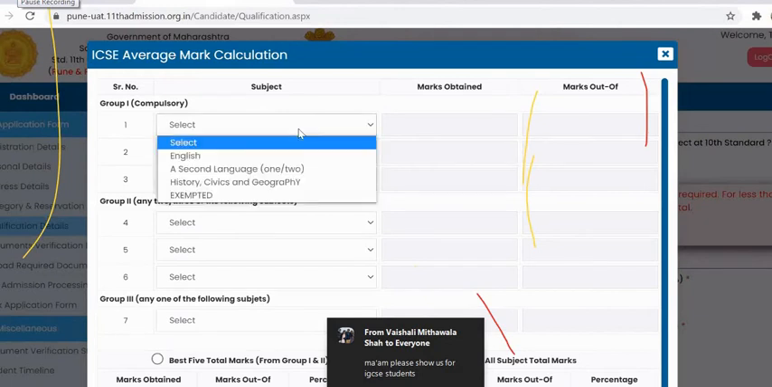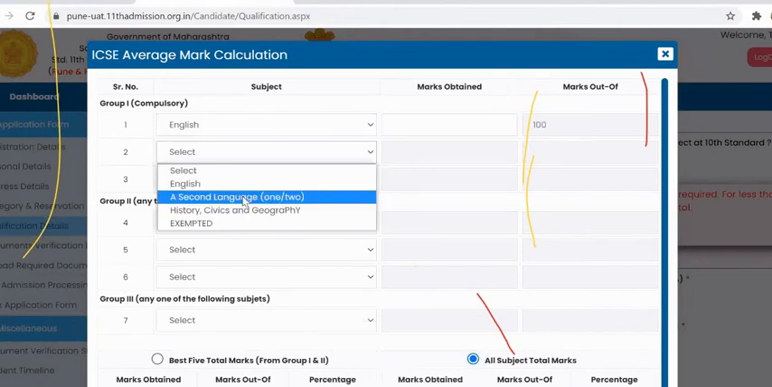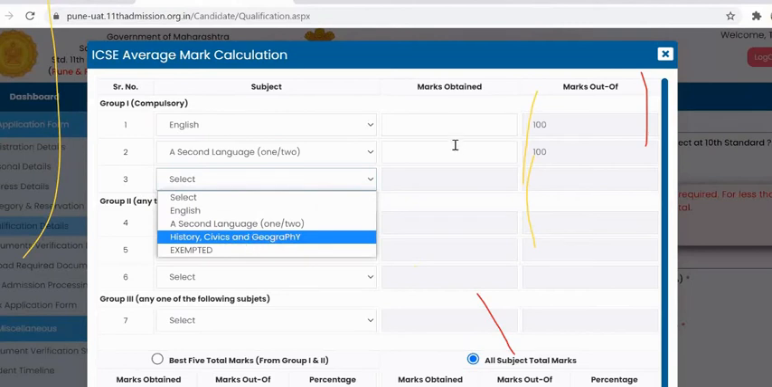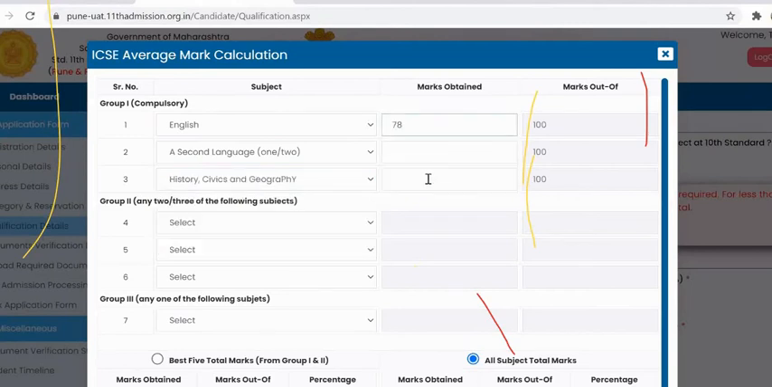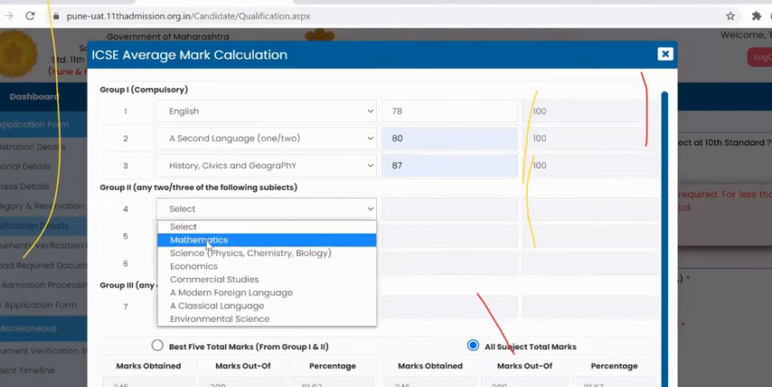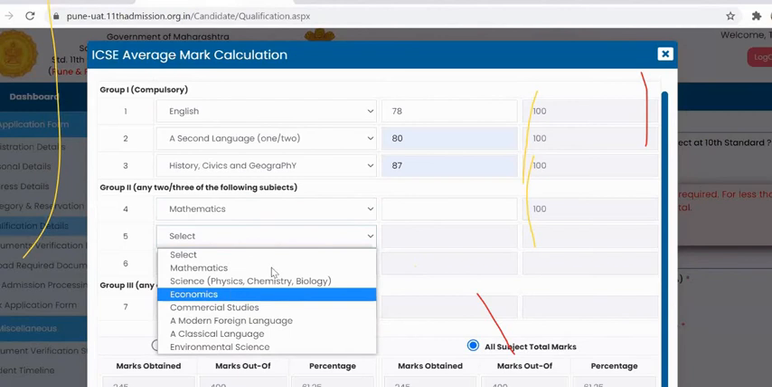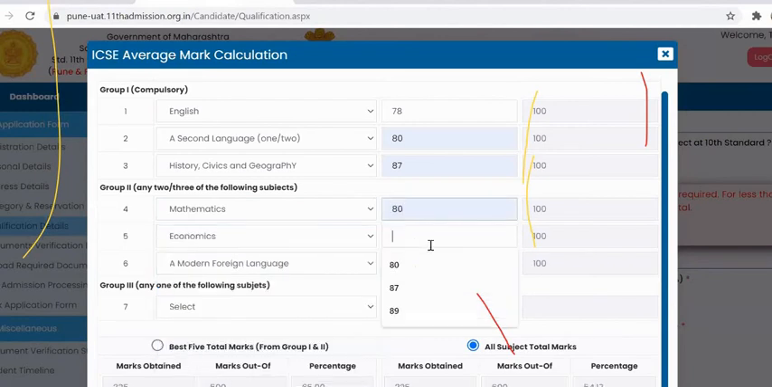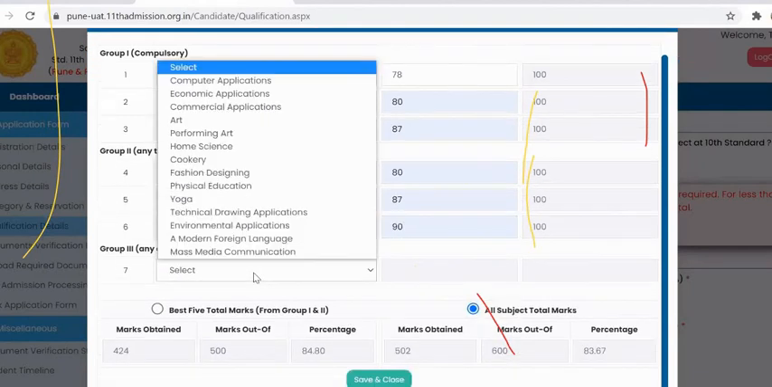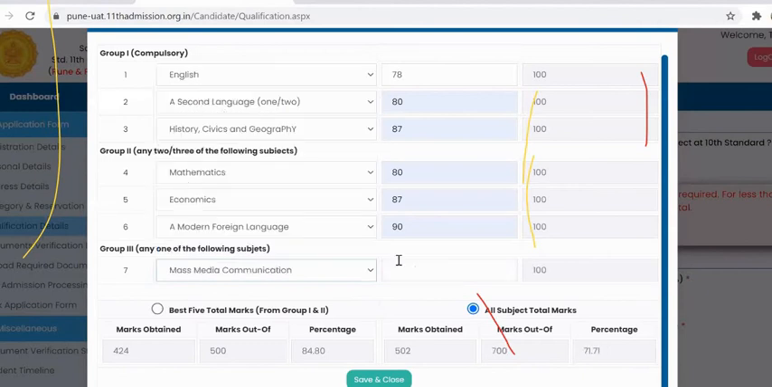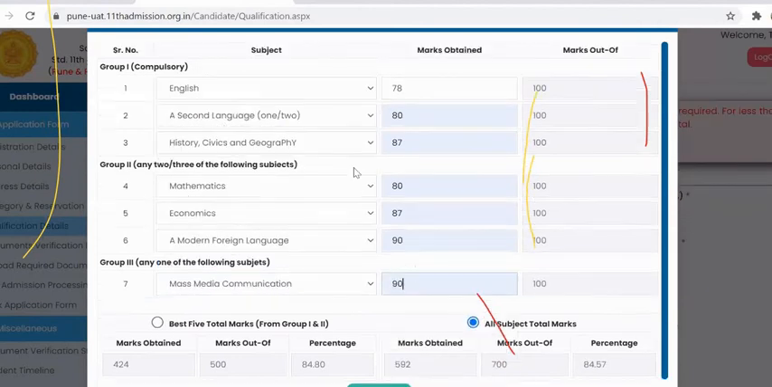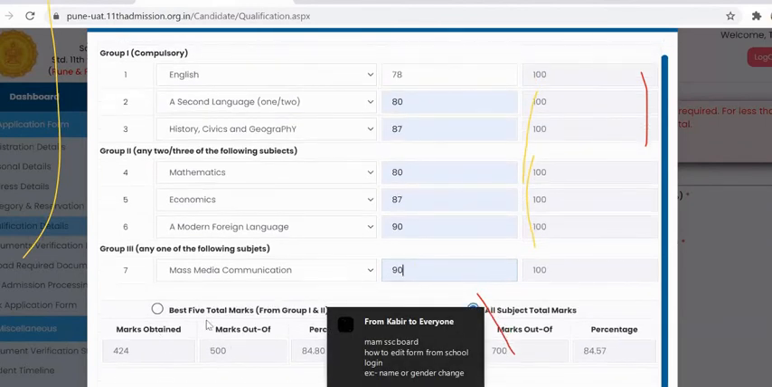Here you need to select your group A subjects and the marks, then group 2 subjects for ICSE students, and then group 3 subject, which is the 7th subject. Okay, based on the marks you have entered over here, your percentage will get calculated below.